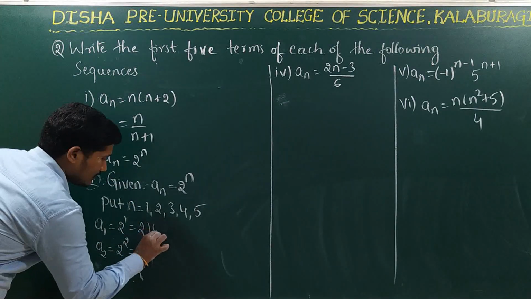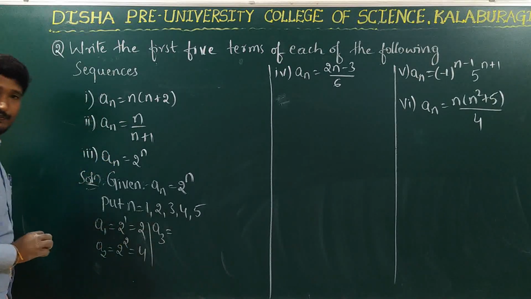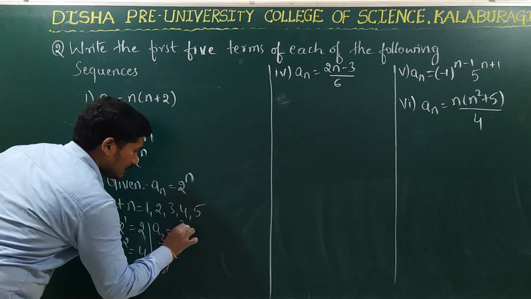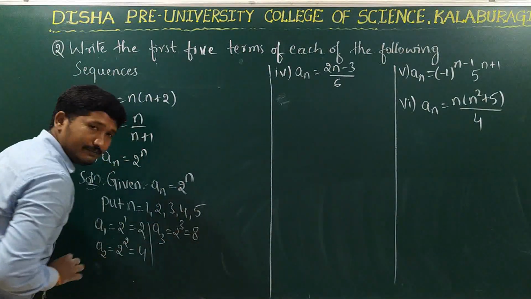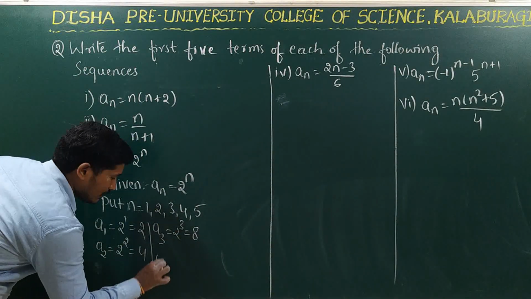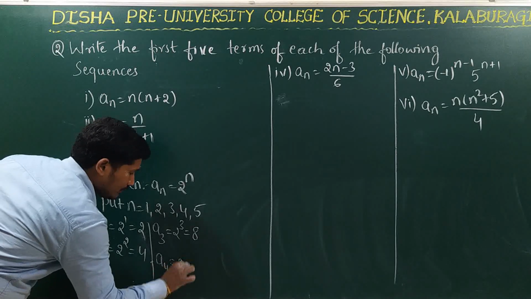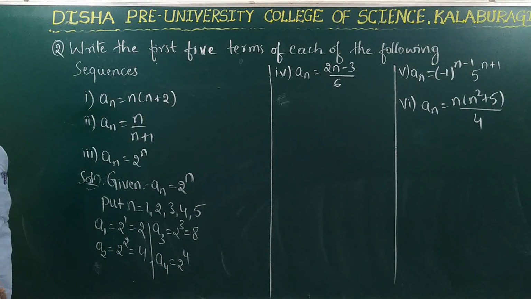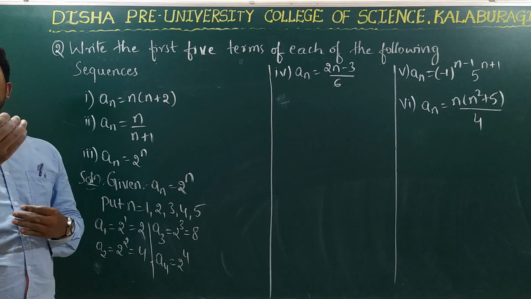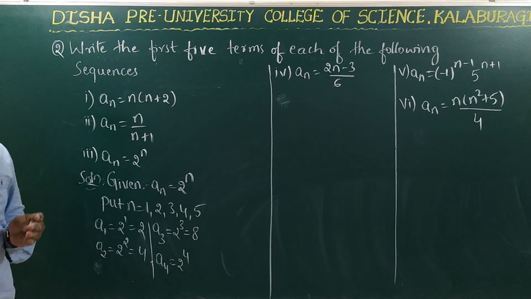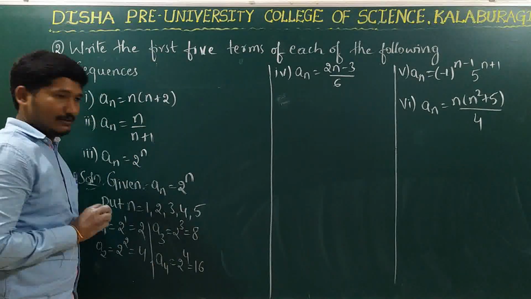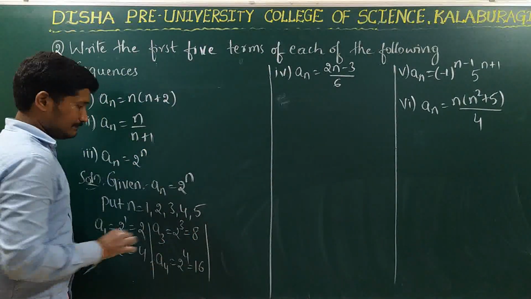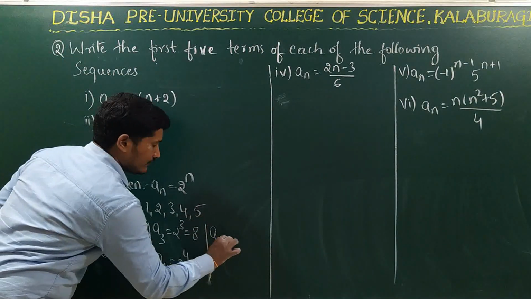A3 is equal to 2 power 3, that is 2 cubed. So what is 2 cubed? 8. Right? Next, put n is equal to 4. 2 power 4 is nothing but 2 multiplied 4 times. So when you multiply 2 four times, the value you will get is 16. Right? And the last, put n is equal to 5.